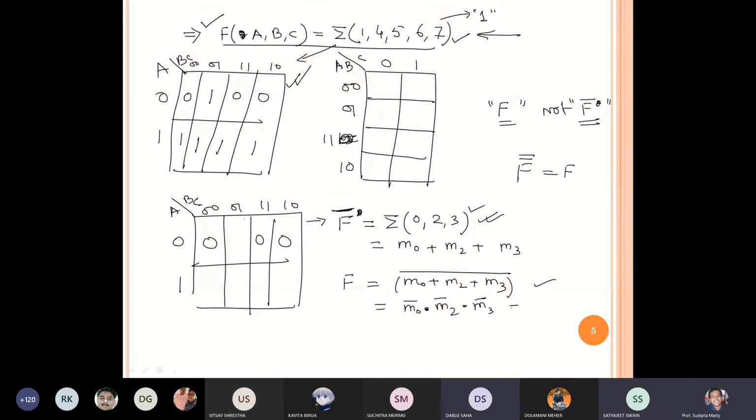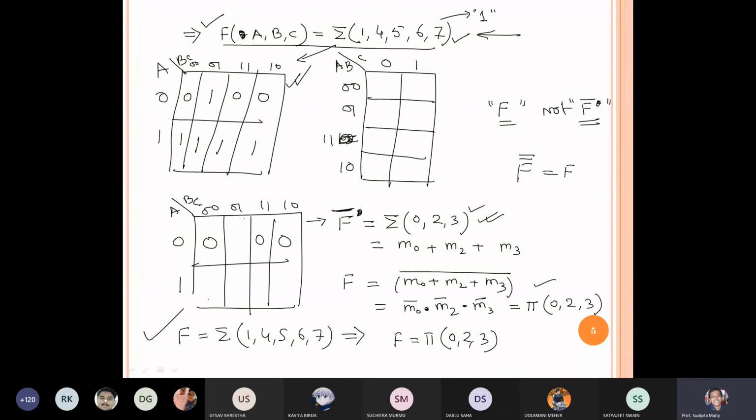Because all are bar, those are 0s, that means it is 0, it is 2, it is 3. So f of summation of 1 4 5 6 7 is nothing but f of pi 0 2 3.